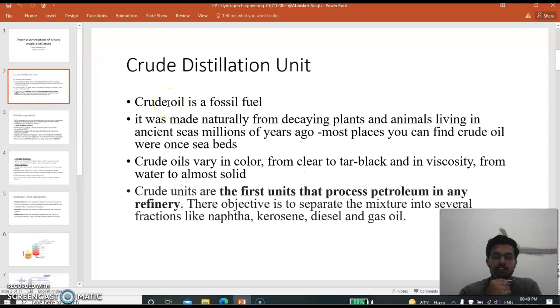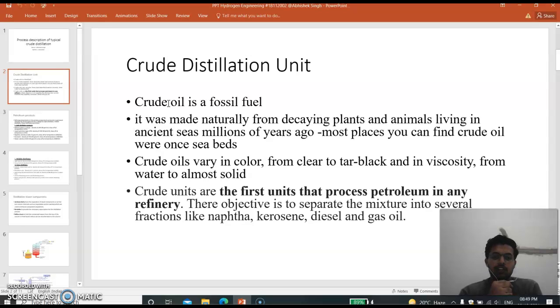Crude distillation unit. Crude oil is a fossil fuel. It was made naturally from decaying plants and animals living in ancient seas millions of years ago. Most places you can find crude oil were once seabeds. It varies in color from clear to tar black and in viscosity from water to almost solid.